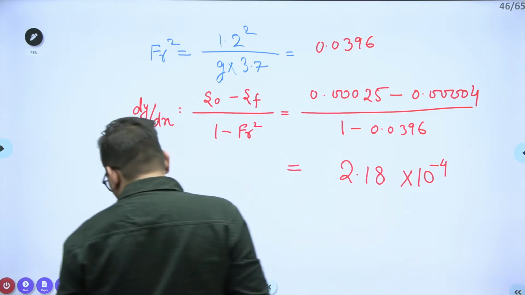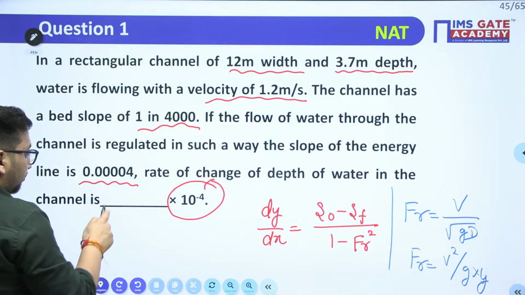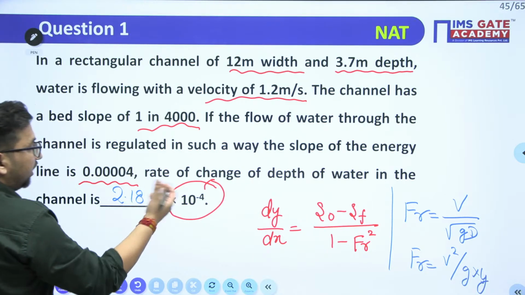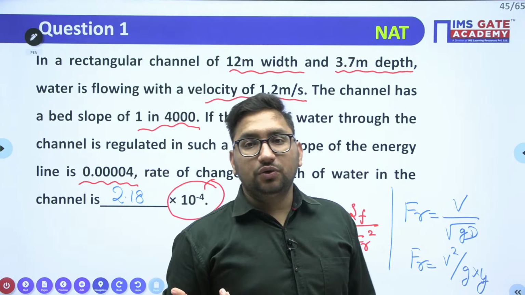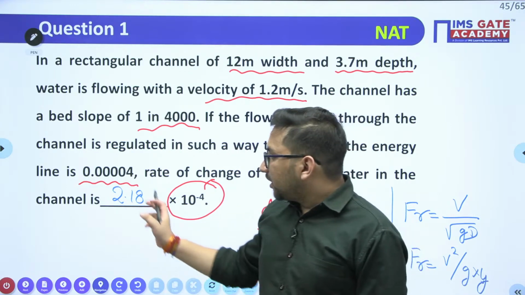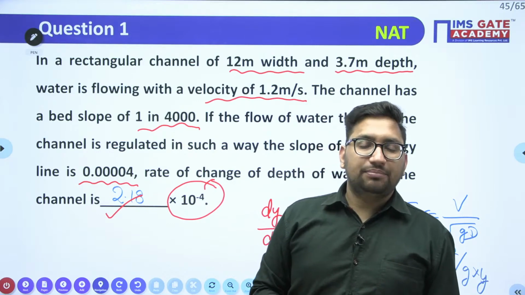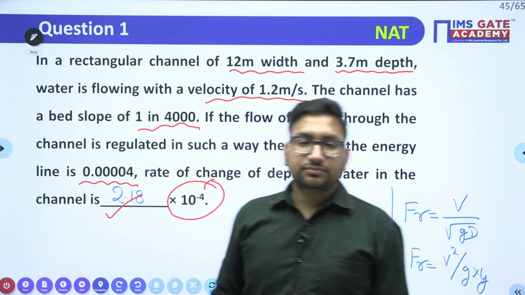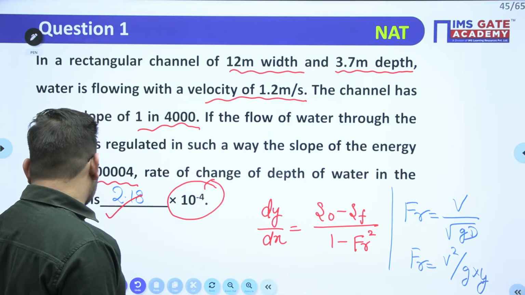So the answer which you have to mark will be 2.18 into 10 to the power minus 4, or 0.000218, right? This is the particular answer which you need to put in this particular gap. I hope it is clear, right? Now the last question of this particular series.